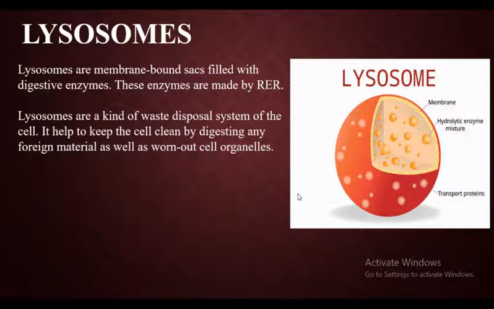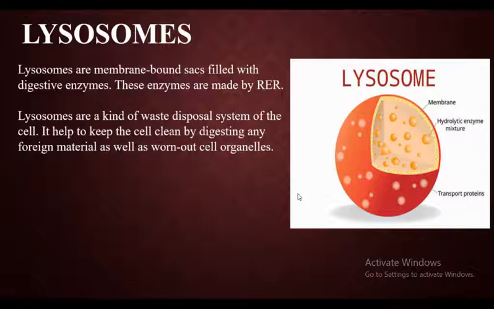Next, lysosomes are a kind of waste disposal system of the cell. They help to keep the cell clean by digesting any foreign material as well as worn out cell organelles. As I said, its unique feature is that it helps in waste disposal. If any waste product is formed in the cell, it has to be disposed of.